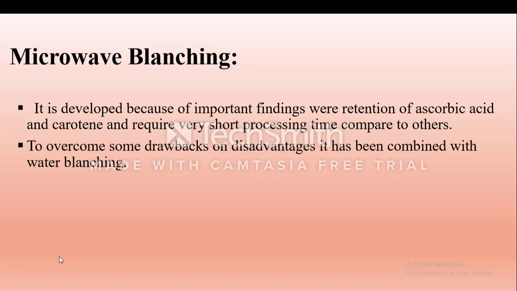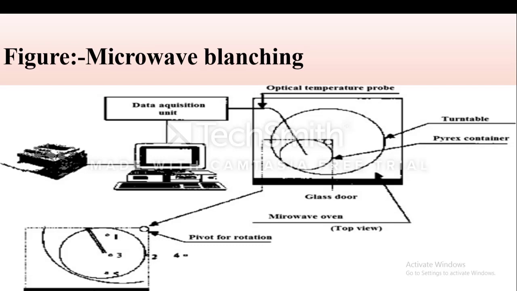So it is very important. To overcome some drawbacks or disadvantages, it has been combined with water blanching. Now this is a diagram of microwave blanching.